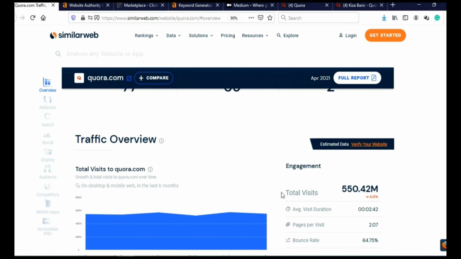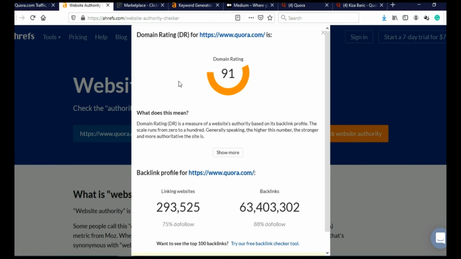Second thing I wish to show you is Quora authority. When you go on Ahrefs authority checker, you will see that Quora has an authority of 91, which is almost maximum authority. And you will see later why Quora authority is important.